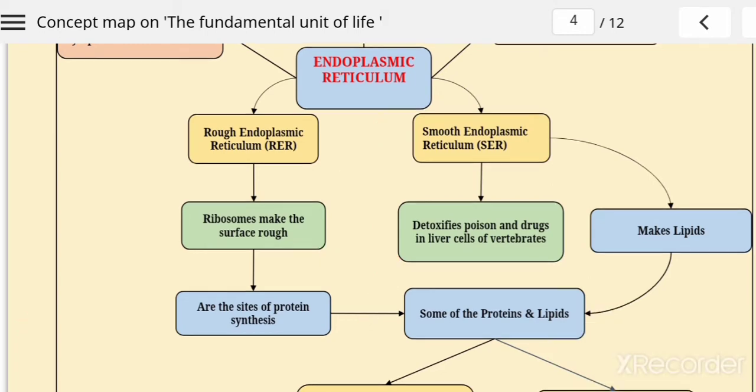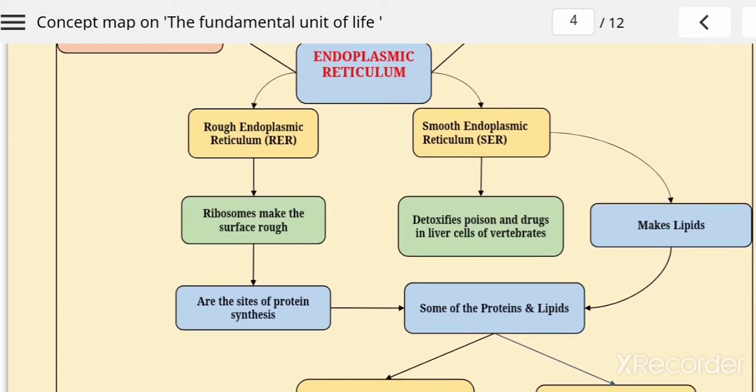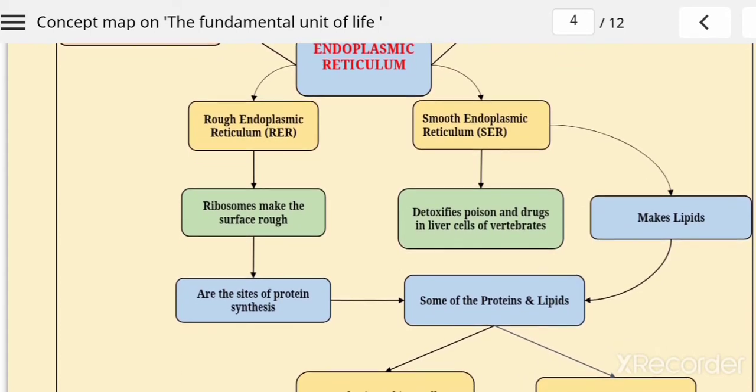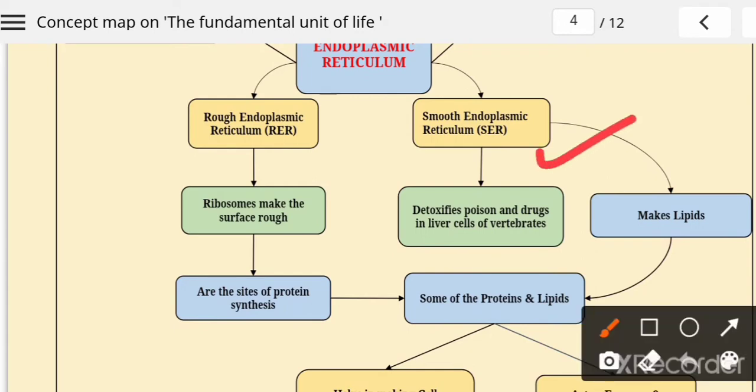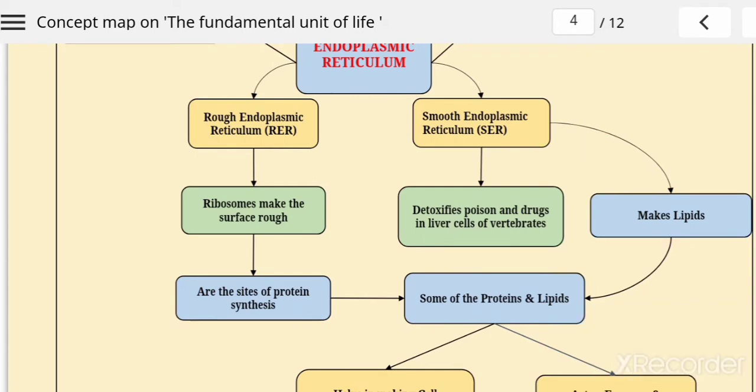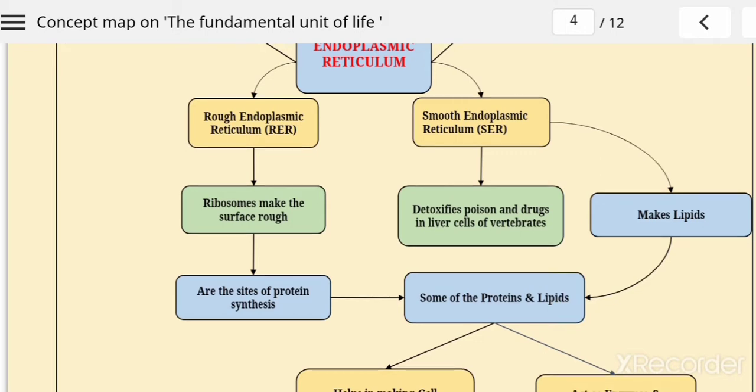Now what do we mean by smooth endoplasmic reticulum? The second type of endoplasmic reticulum is the smooth endoplasmic reticulum. It also plays a very important role, because it helps to make lipids, and fat synthesis inside the cell is done by smooth endoplasmic reticulum. Another very important function, other than the production of lipids and fats, is that it helps detoxify poisons and drugs in the liver cells of vertebrates.